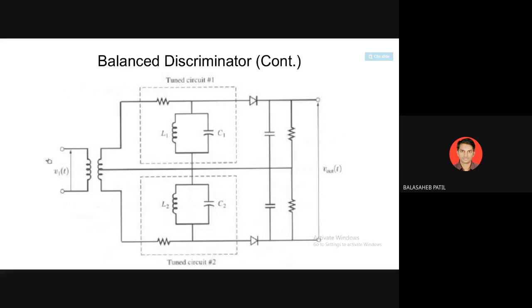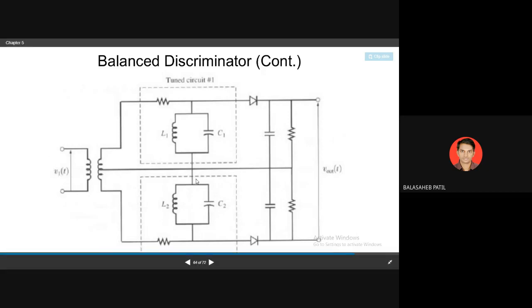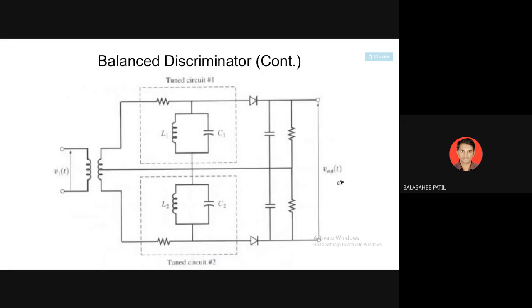Next, when negative deviation occurs, this second circuit will be tuned. So this diode will be on and the polarity will be positive to this side and negative to this side. Is it right? Because of the second diode D2 being on, at this side more voltage will be created than this one. This will create some voltage, but not more. But this will be more voltage because this is tuned. So this voltage will be more positive than the upper voltage, and the entire voltage will be, this is positive, this is negative. So it will be minus Vm.